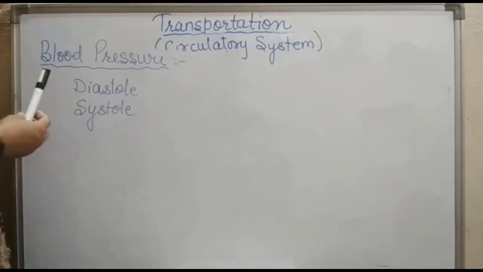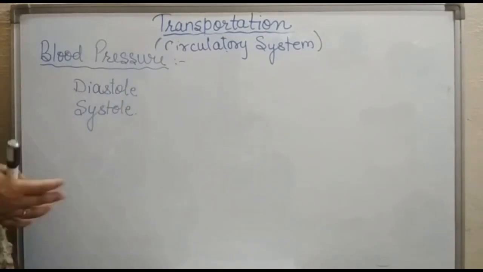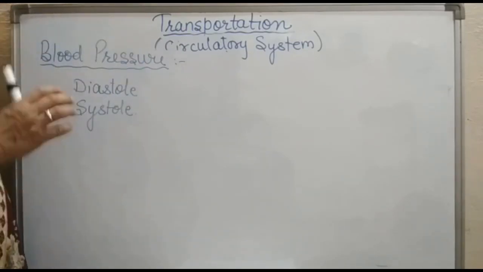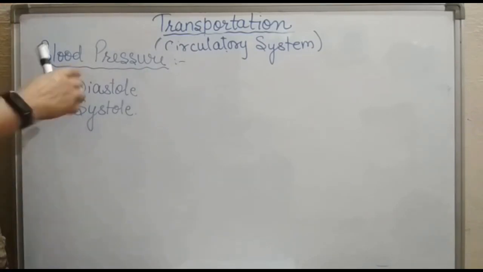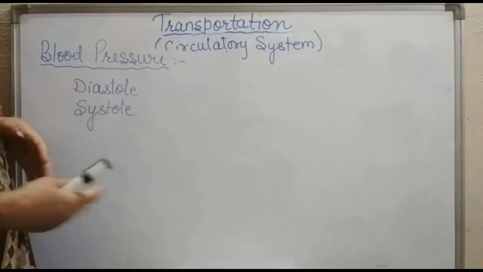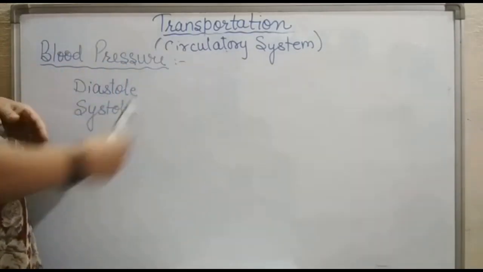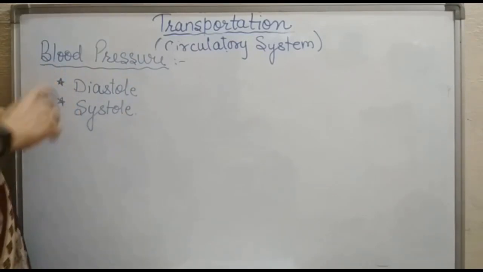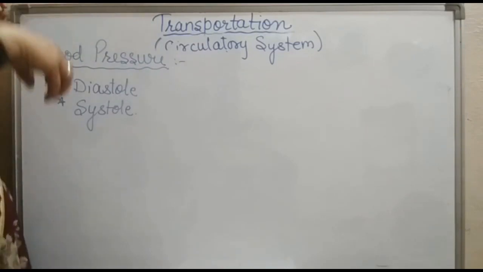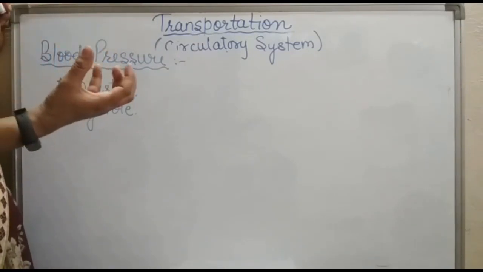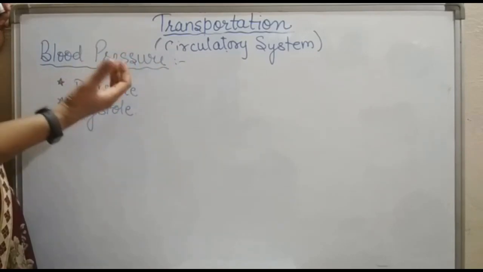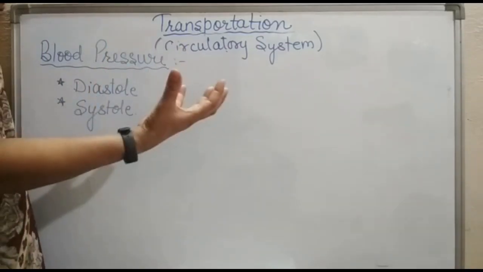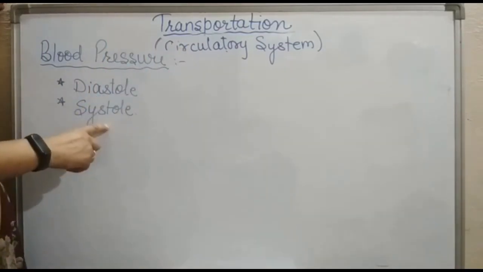The last topic we discuss here is blood pressure. What is blood pressure? The force that blood exerts against the walls of the vessel is called blood pressure. This pressure is more in arteries compared to the veins. Before proceeding, here you will come across two new words, diastole and systole. What is diastole? When blood comes into the auricles, those auricles expand. That is called diastole. And when the auricles or ventricles contract, that is called systole.